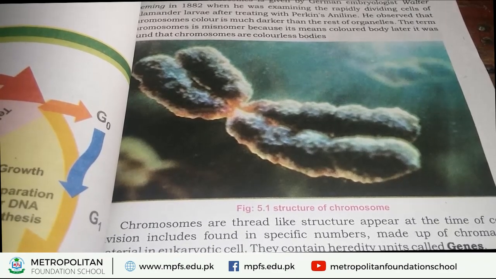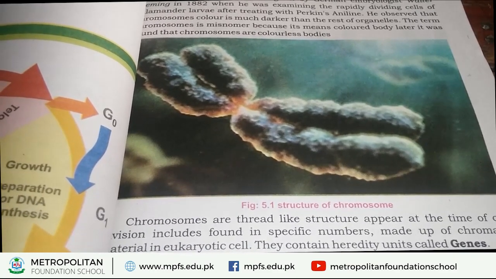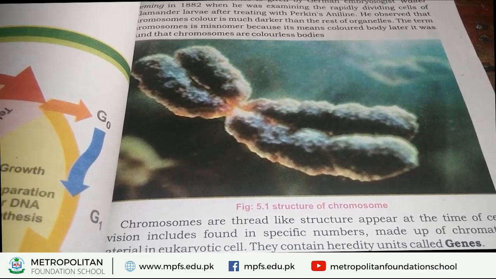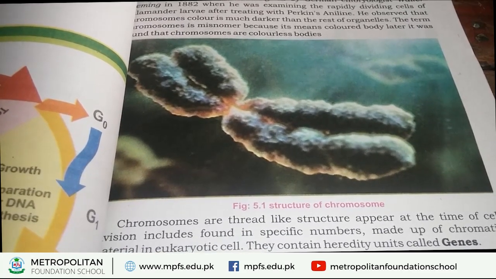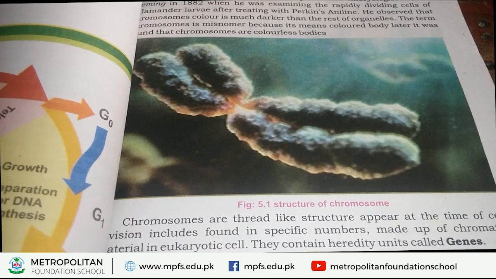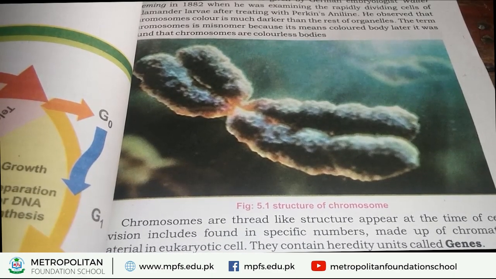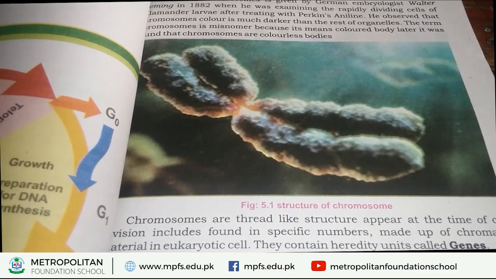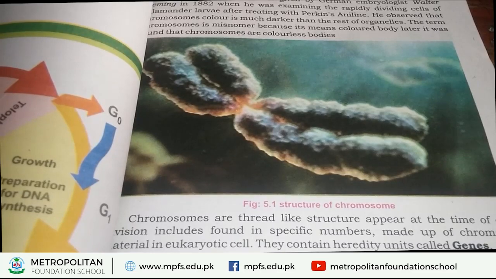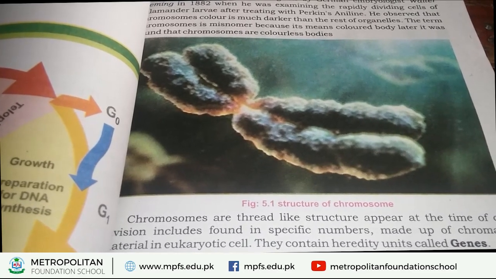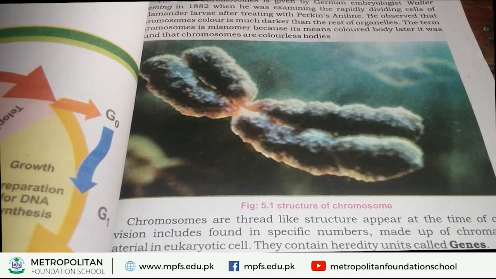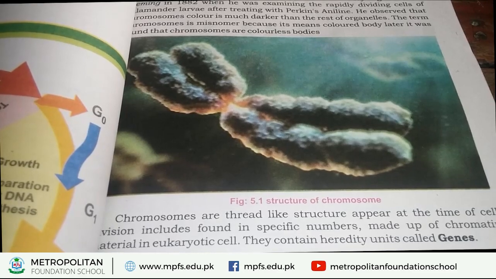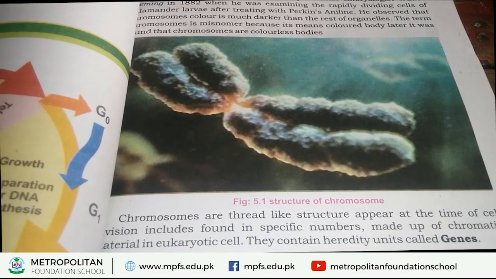On the surface of the chromosome, special hereditary units are present, that are called genes. What are genes? Genes are hereditary units. What do you mean by hereditary units? It means that all the information in our body is found in the form of genes on chromosomes. For example, our height, color, complexion, all the characteristics of our body are found in the form of genes on chromosomes.